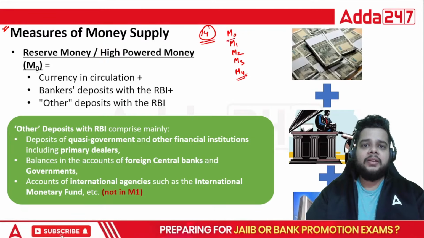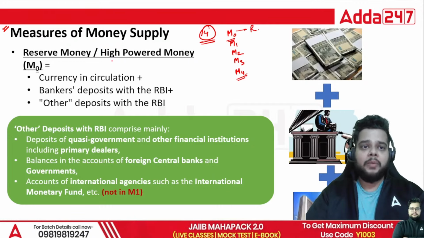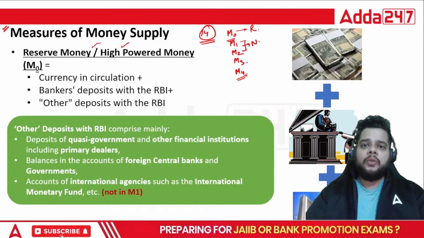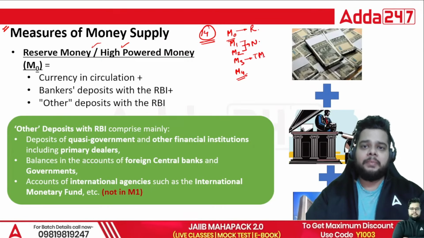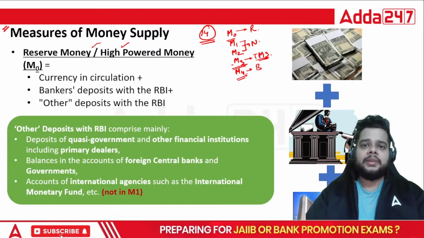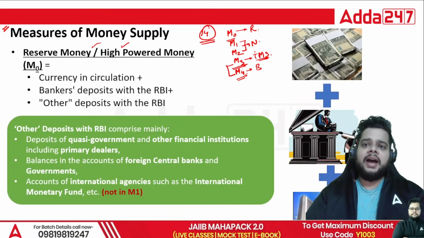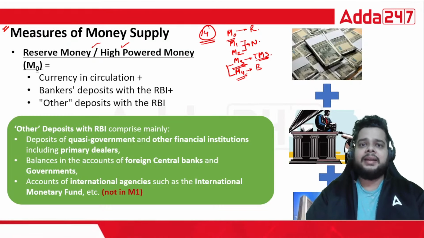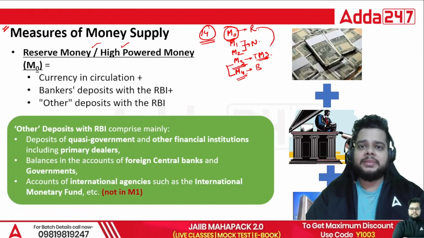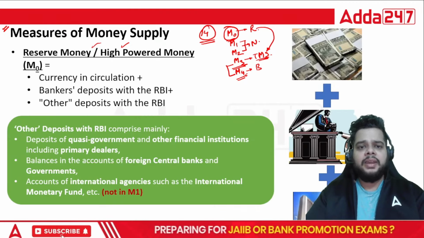What is the meaning of M naught, M1, M2, M3, M4? See, the M naught is your reserve money, also known as high powered money. Fine. M1 and M2, these are the narrow money. As we move downwards, M3 is known as the money supply, the actual money supply, and M4 is the broad money. Clubbed together, M3 and M4, they are under the category of broad money itself. So as soon as RBI supplies the money to the banks, it is in the form of M naught, which is the reserve money. And how this reserve money becomes this M3, that is the agenda of your chapter number 14. Fine. So we are concerned with the formulas.